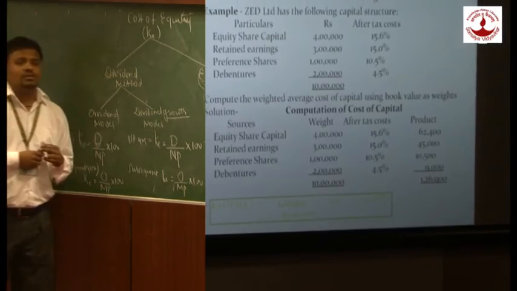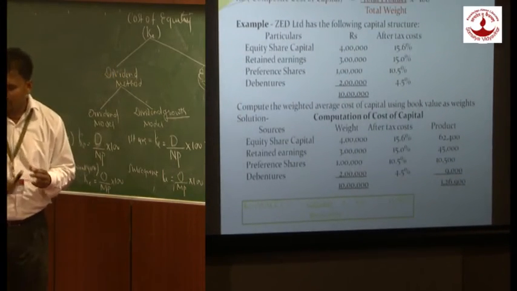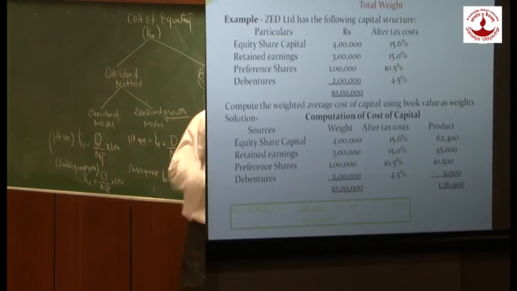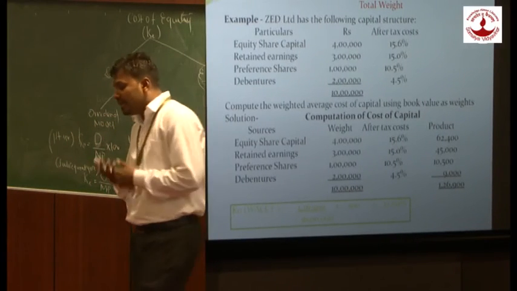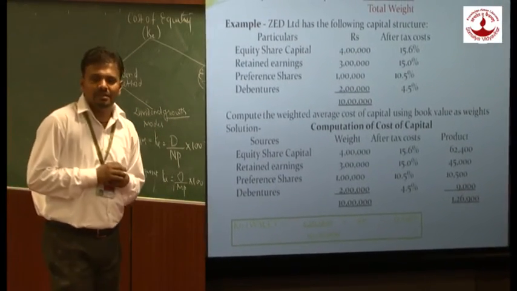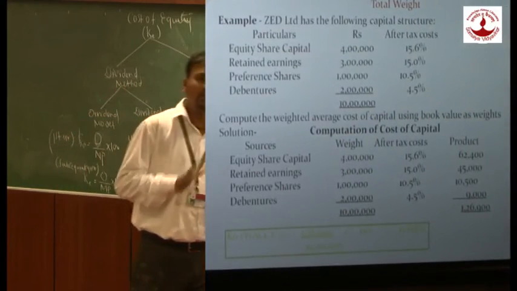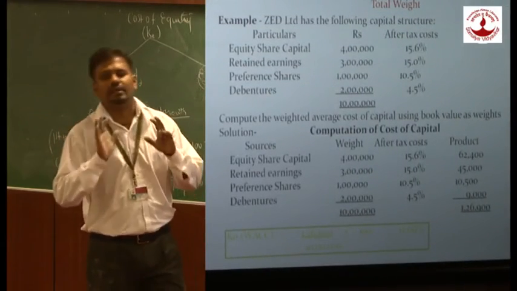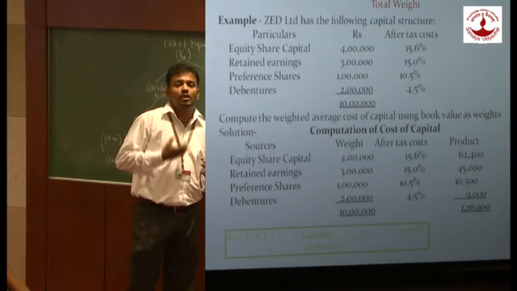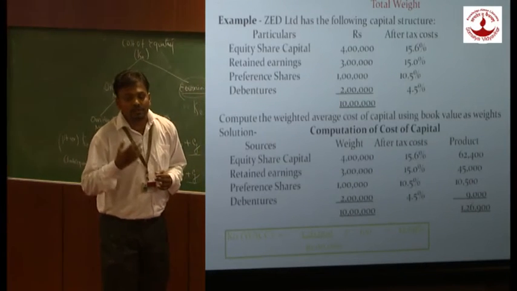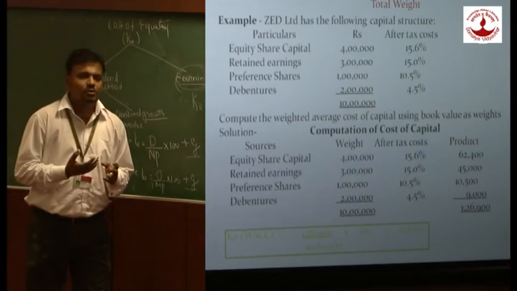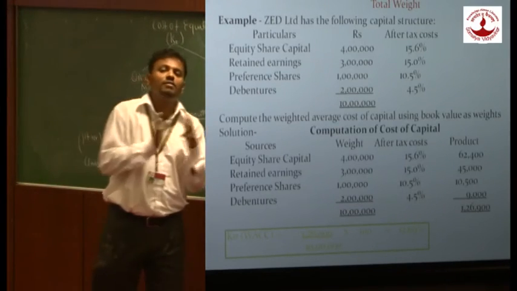Now we are about to discuss KO. As I told you, the company may collect capital only from debentures, only from preference, or only from equity. If the company is collecting capital only from equity, then it is going to calculate only KE. If only from preference, only KP. If only from debentures, only KD. So here for the company, KD will itself be called KO.